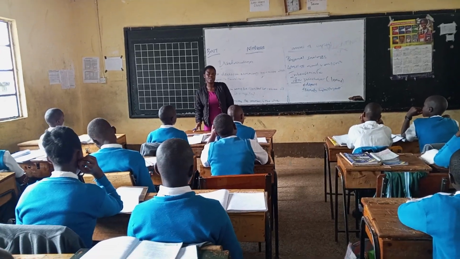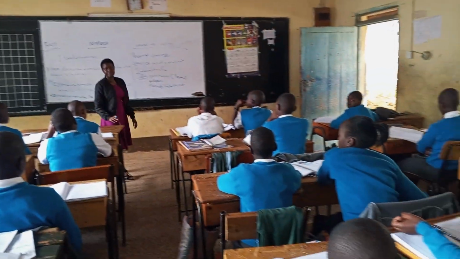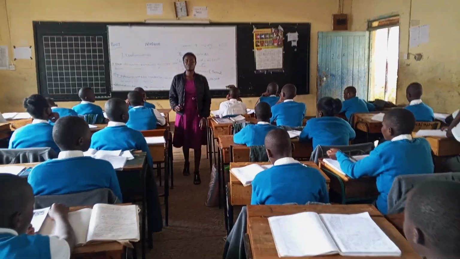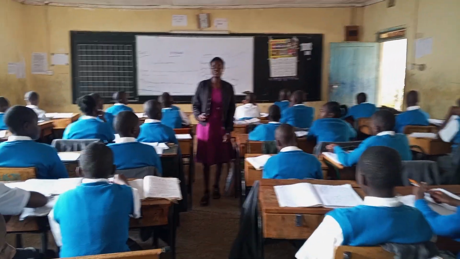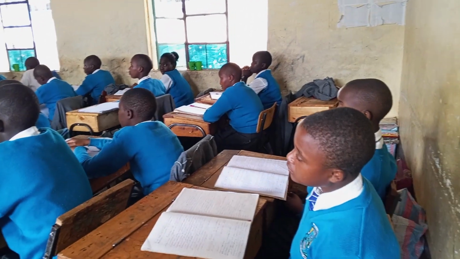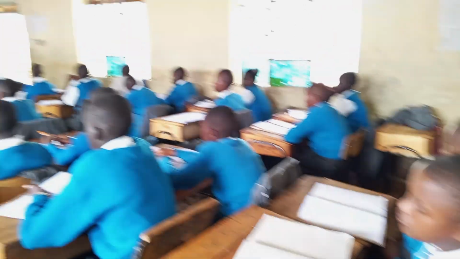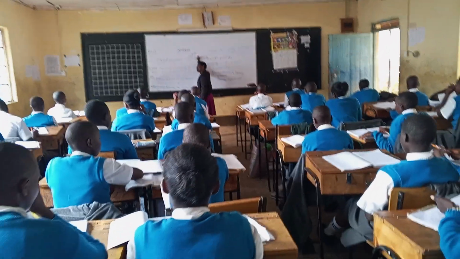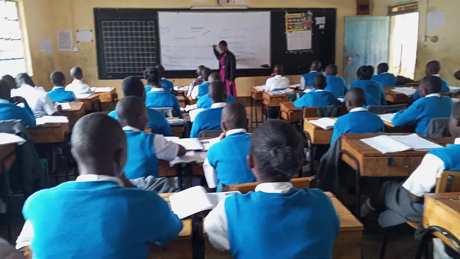Any other? Yes? What if we are told to state the features of the sole proprietorship? That's a good question. When you are told to give out the features of sole proprietorship, where will you get these features?